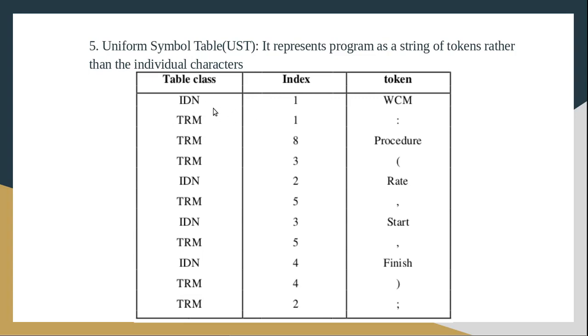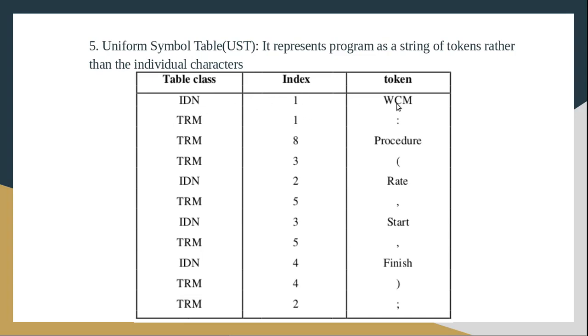So since WCM is an identifier, the table class will be IDN, and in the identifier table we can find the attributes of the WCM in the index 1. So the WCM token belongs to which table and what is the index number for that particular token in the IDN table, that will be given here.